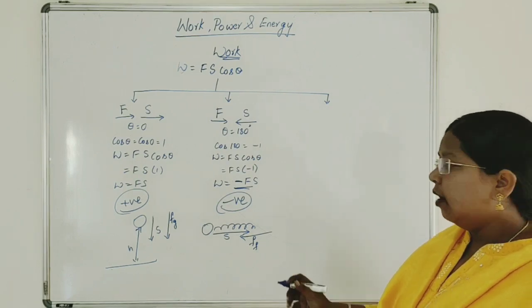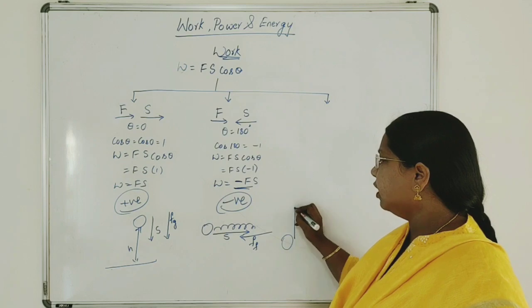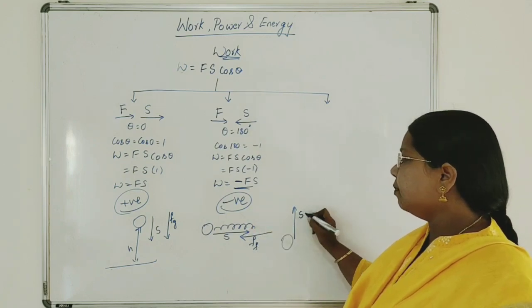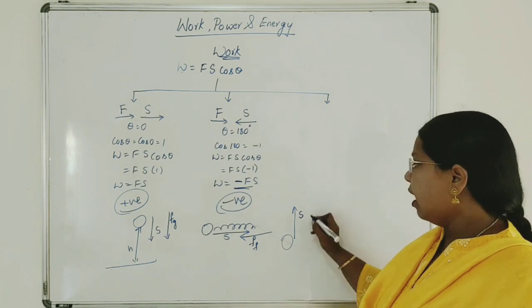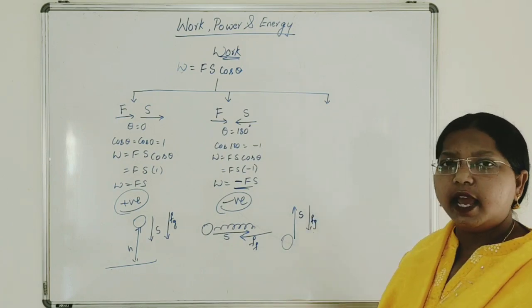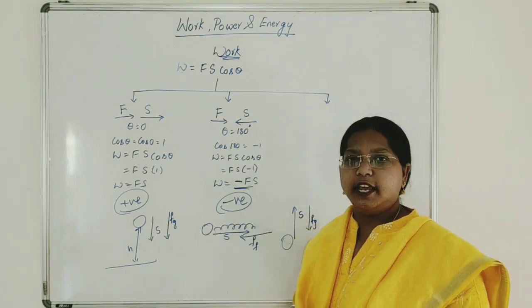Now, you can take one more example. You have thrown a ball vertically upwards. The displacement is in this direction and the force of gravity is in the opposite direction. So both are making an angle of 180. When making an angle of 180, it will be a negative work.